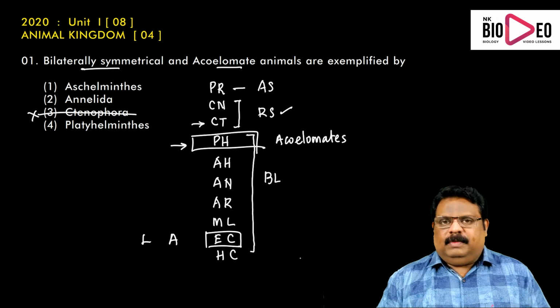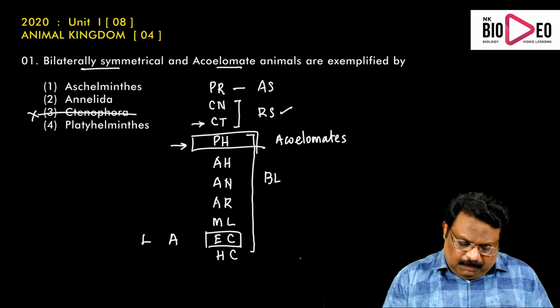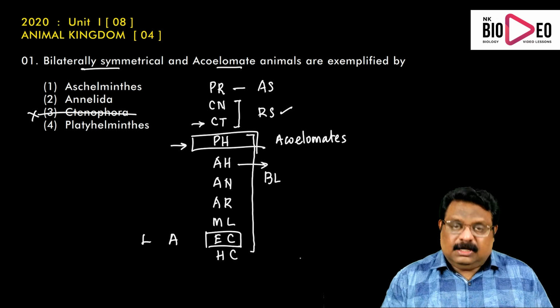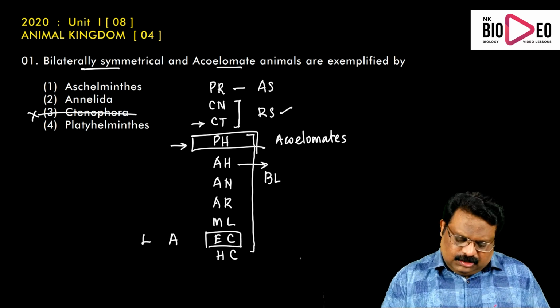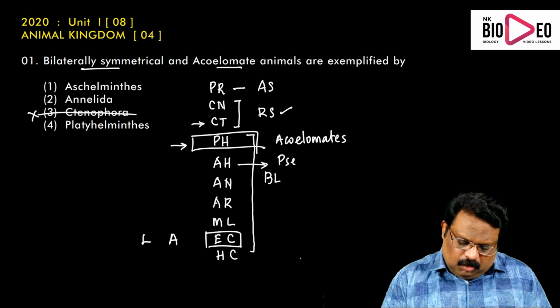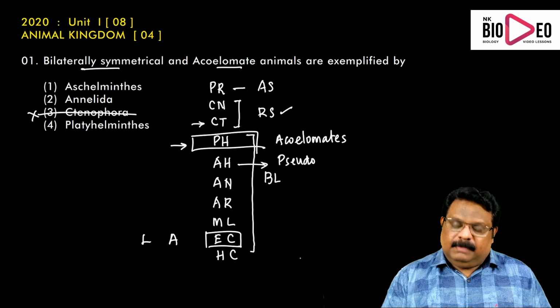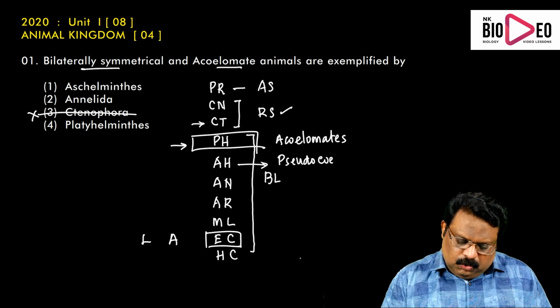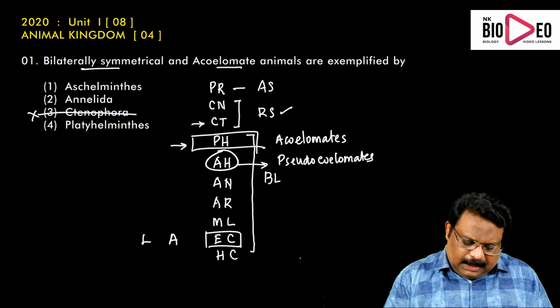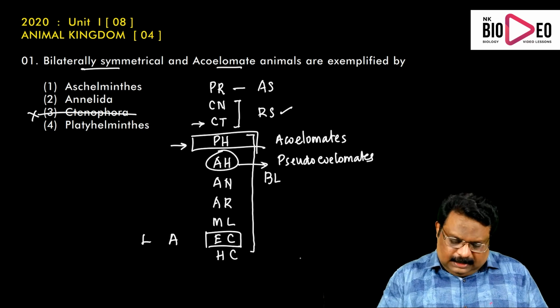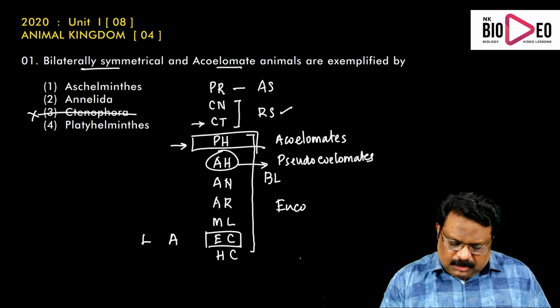Another special point is that only in the case of Aschelminthes, the coelom is a false coelom. That coelom is not originating from mesoderm. They are called pseudocoelomates. Pseudocoelomate is applicable only for Aschelminthes. Others are eucoelomates.